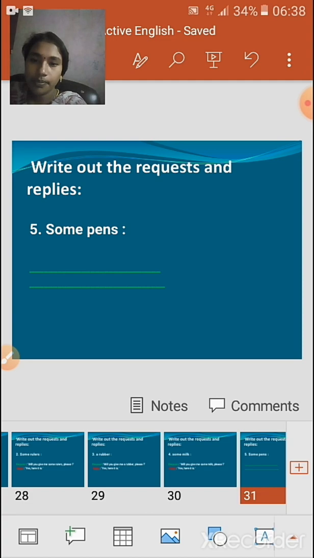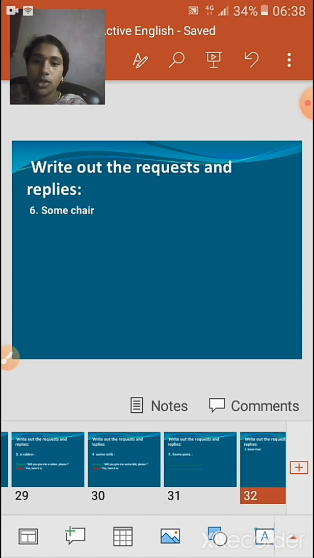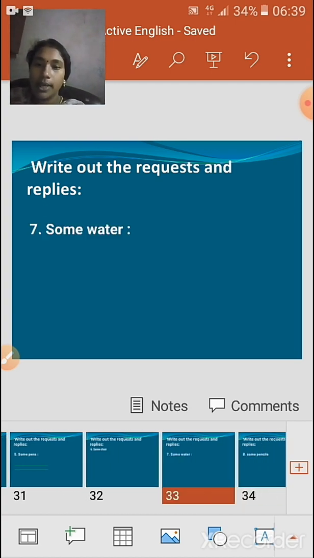Next we are going to have the sixth one as some chair. The object here is some chair. You have to write a request and a reply for this. The next one we have is some water.